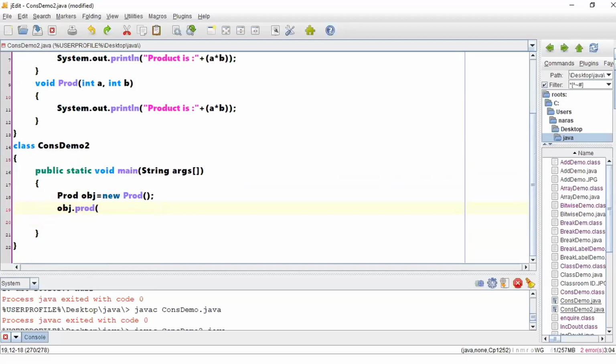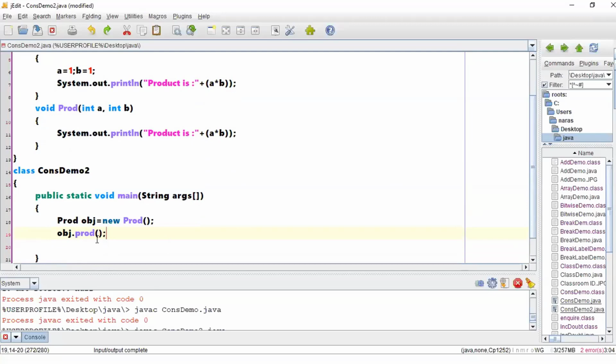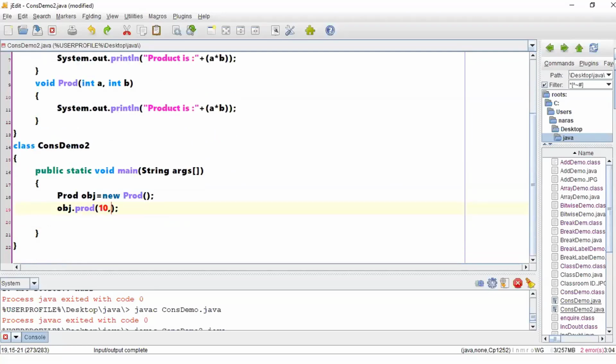If you are not passing arguments, it will call the method which does not have arguments. If you are passing arguments, it will call the method which accepts arguments. This is our method overloading concept, correct?